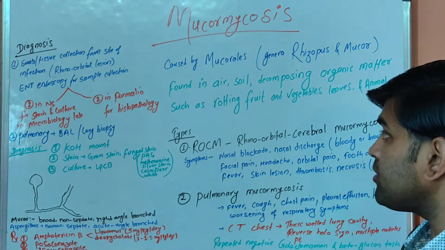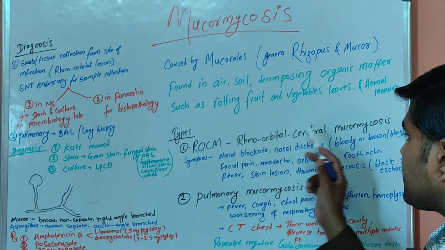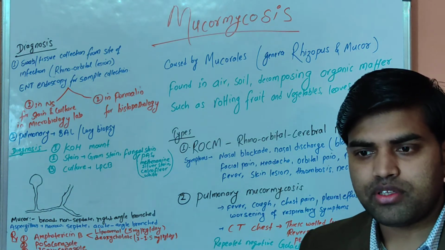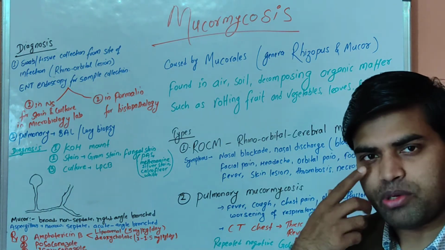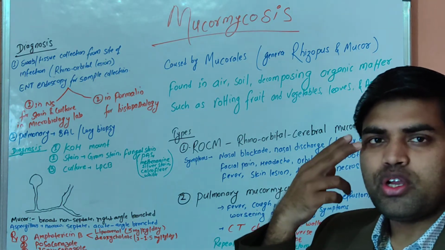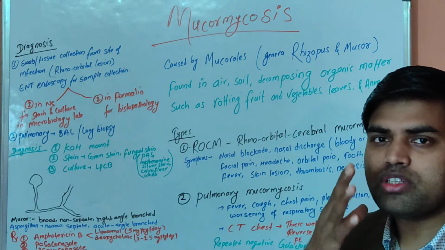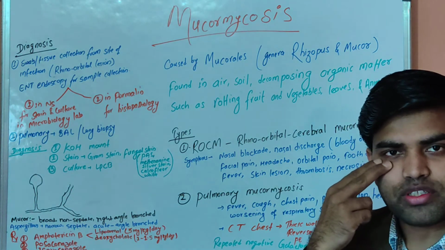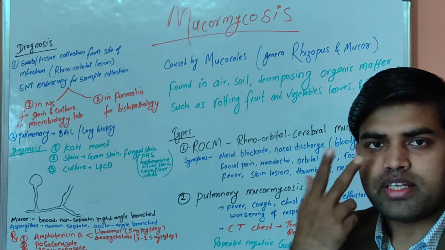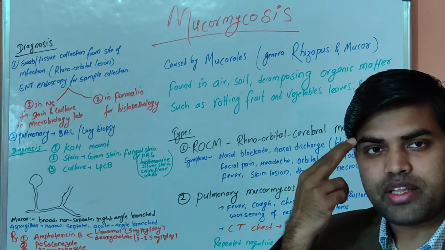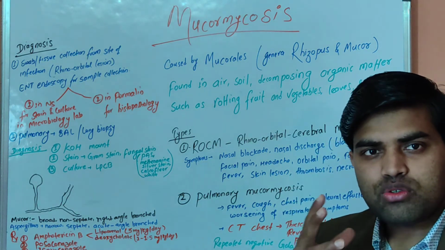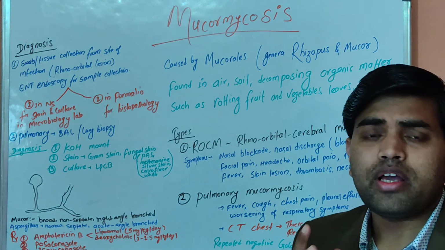So let's talk about rhinoorbital cerebral mucormycosis. When you inhale the spores and they enter inside your nose, they germinate there and then spread from the nose. They don't follow anatomical barriers. They can spread from the nose to the overlying skin or the paranasal sinuses. Then they spread to your eye, and then directly from the nose to the brain, or from the eye to the brain. They don't follow any anatomical barrier.